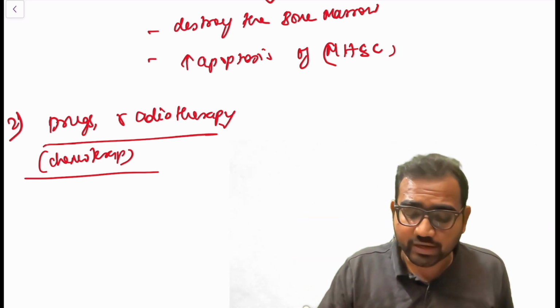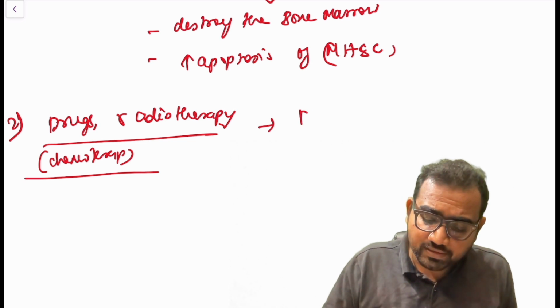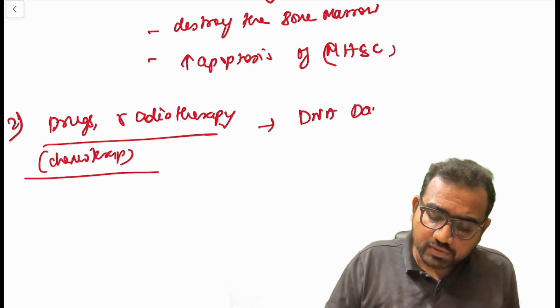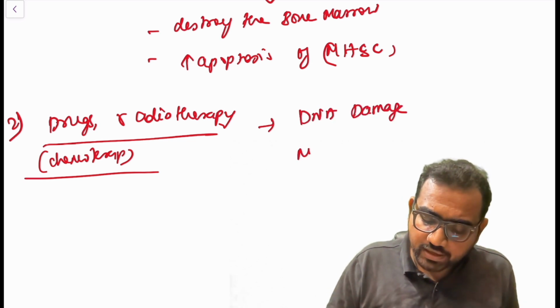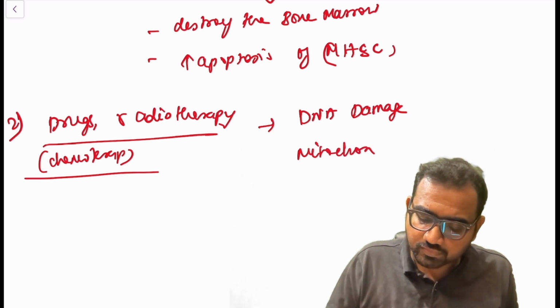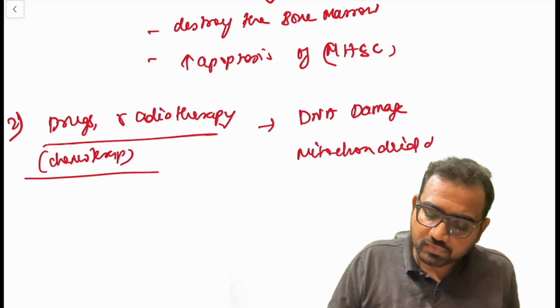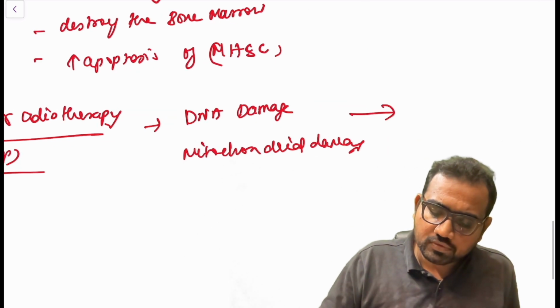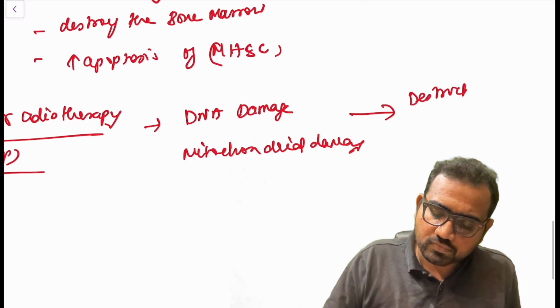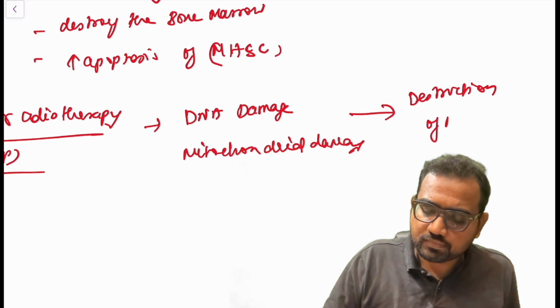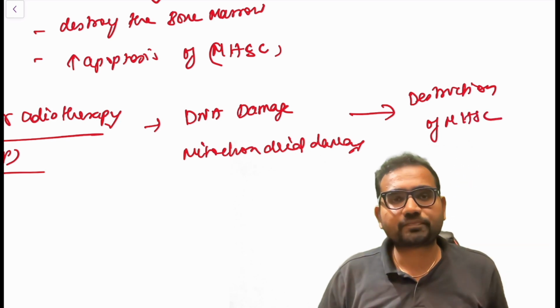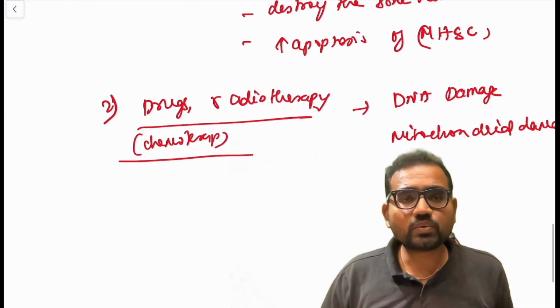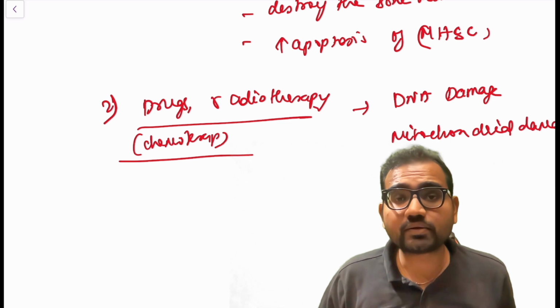Mitochondrial damage is going to take place. That is going to result in DNA damage and mitochondrial damage, which results in destruction of hematopoietic stem cells. So the second cause is drugs, chemotherapy, radiotherapy.